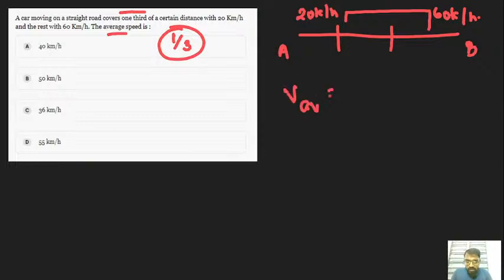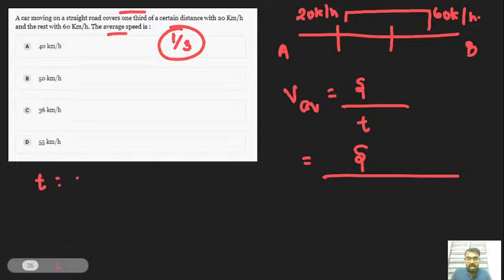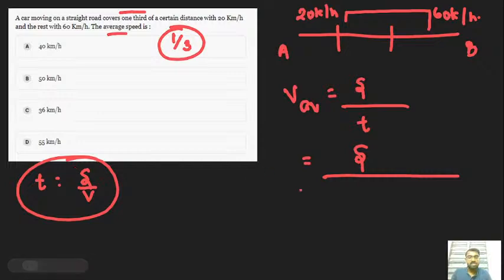V average is nothing but total displacement divided by total time. Choose the displacement to be S, and the time formula is S by V. Just replace it with T1 plus T2.